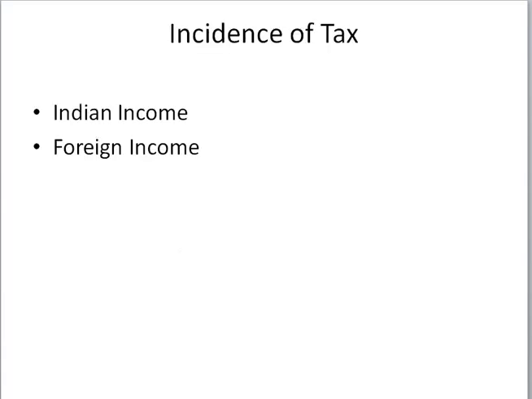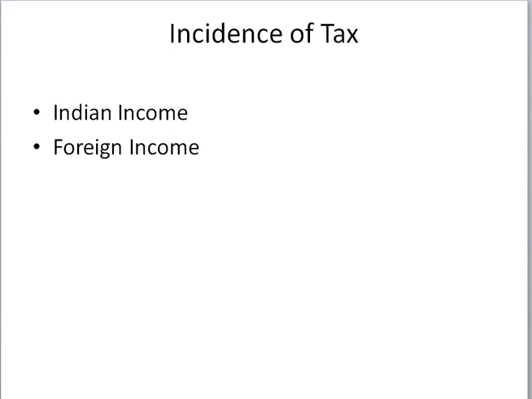Next topic, incidence of tax. Tax is levied on total income of a person. The total income is based on the residential status of an assessee. Section 5 provides the scope of total income which varies on the basis of status. So there can be two types of incomes, Indian income and foreign income.